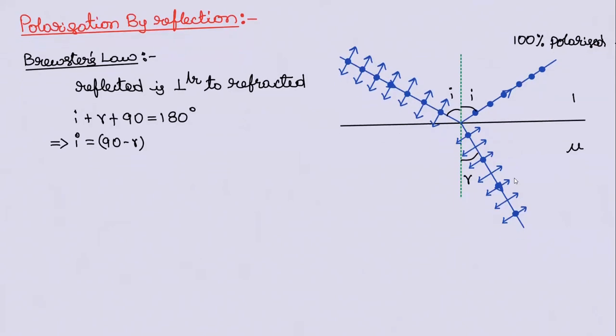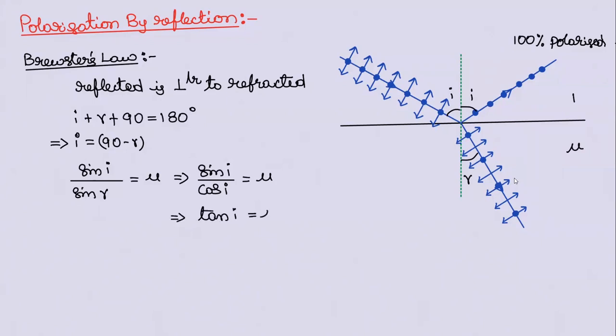Good. What we can do is that now we can use Snell's law. Snell's law says that sin I by sin R is equal to mu. If you use this one here, then sin I by cos I is equal to mu. That implies tan I is equal to mu. Now this angle of incidence, the light ray will be completely plane polarized, and this angle of incidence is called Brewster's angle. We take second method to produce plane polarized light,